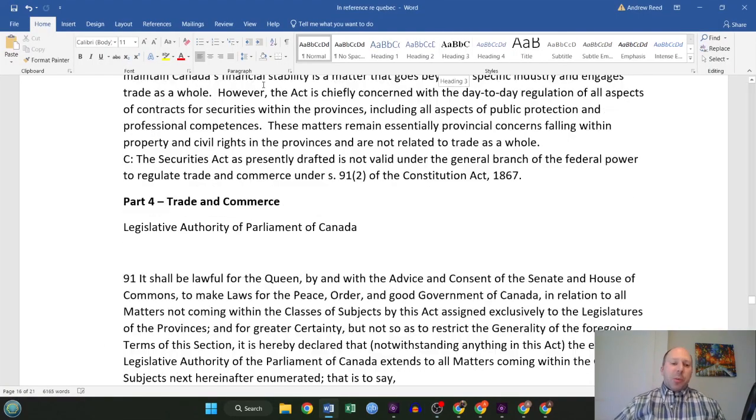Hello everybody, Andrew Reed here, and we're going to do part 4 of the study guide for the NCA exams coming up in 2023, this one being constitutional law, and we're just following along with the syllabus. This is part 4 of this study guide, which follows along with the trade and commerce portion of the syllabus. So let's go ahead and get started.